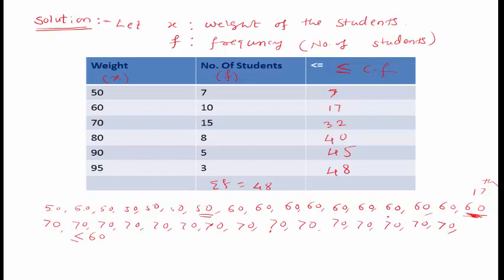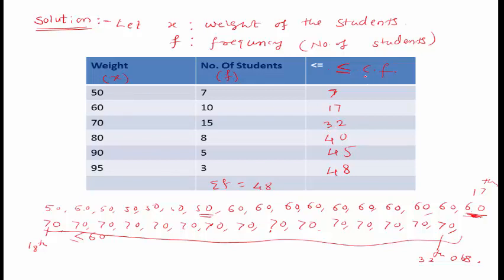So the 32nd observation is 70. The observations from the 18th to the 32nd observation are all 70, because 70 occurs 15 times.